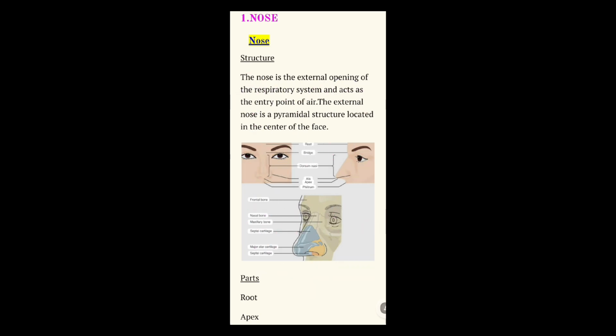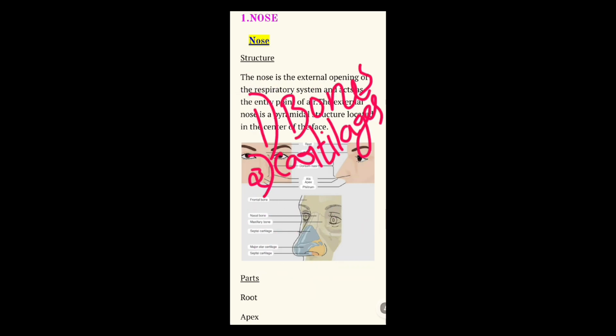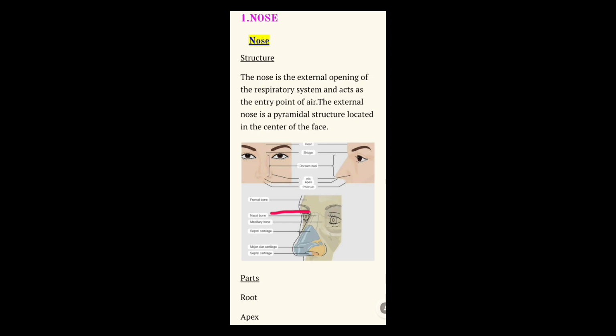We can go to the supporting structures, that is bones and cartilages. First are the nasal bone, frontal bone and maxillary bone.